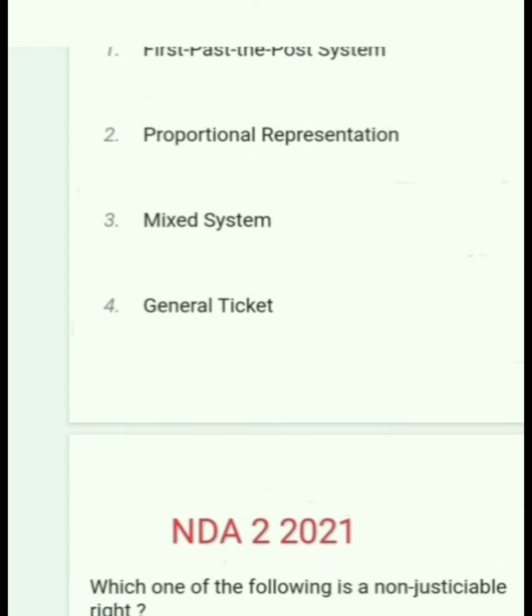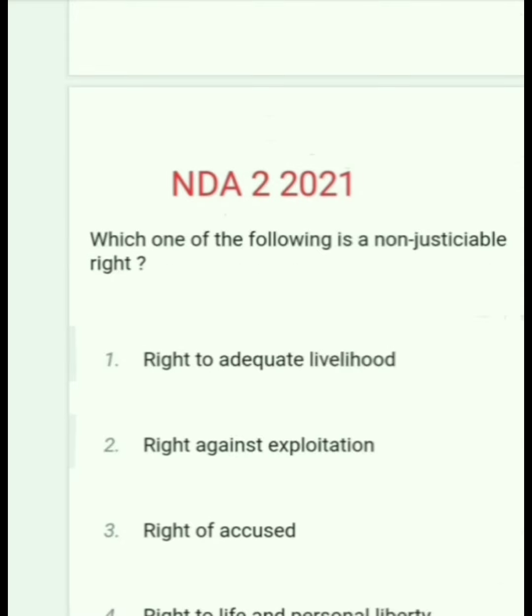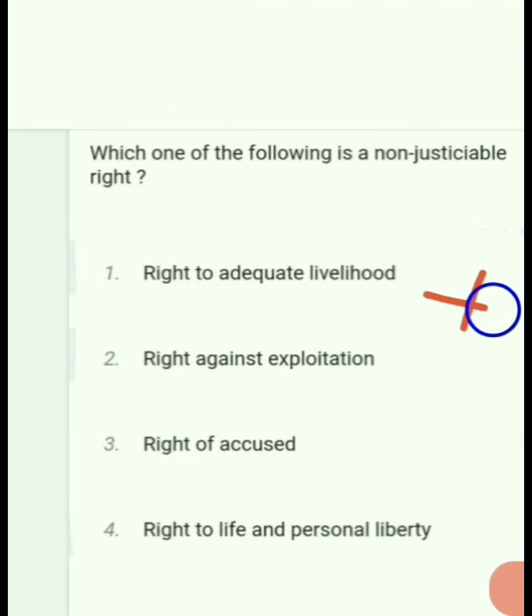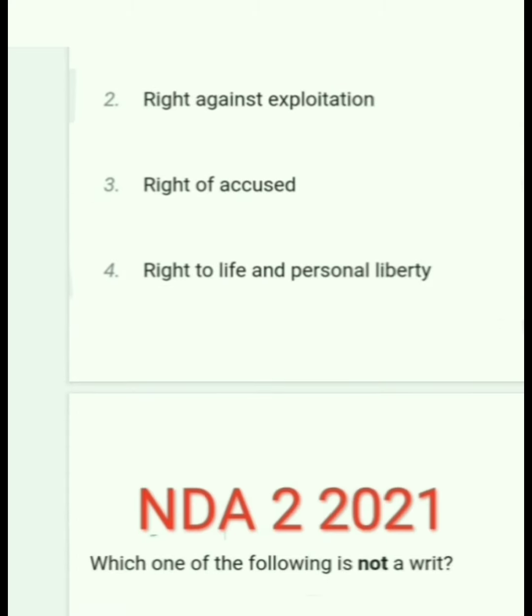Next question. Which one of the following is not a justiciable right? Right to adequate livelihood is non-justiciable. Right against exploitation is justiciable. Right to access is justiciable. Right to personal liberty is justiciable. So here the correct answer is option 1, right to adequate livelihood. Next question.